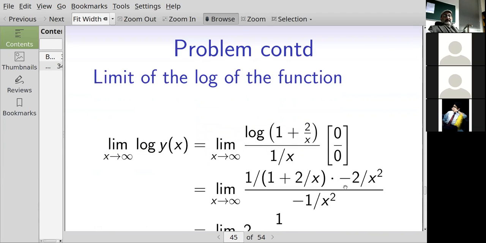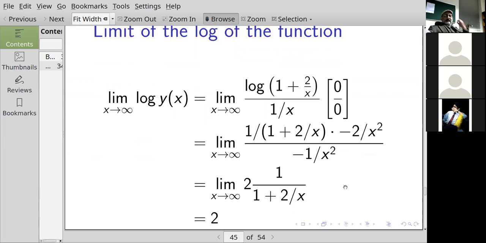All right, so now let's do this again. It's essentially the same thing. The limit of the logarithm of y is the limit as x goes to infinity of this function. Once again, the top function goes to 0 as x goes to infinity, and the bottom function goes to 0 as x goes to infinity. So I write 0 over 0 in square brackets to say that I recognize this fact, and that I am now going to use L'Hopital's rule.